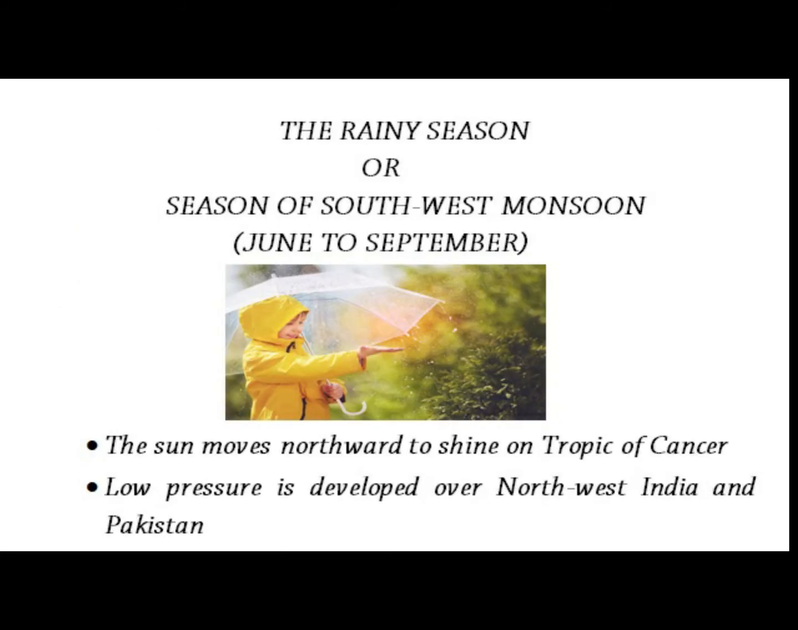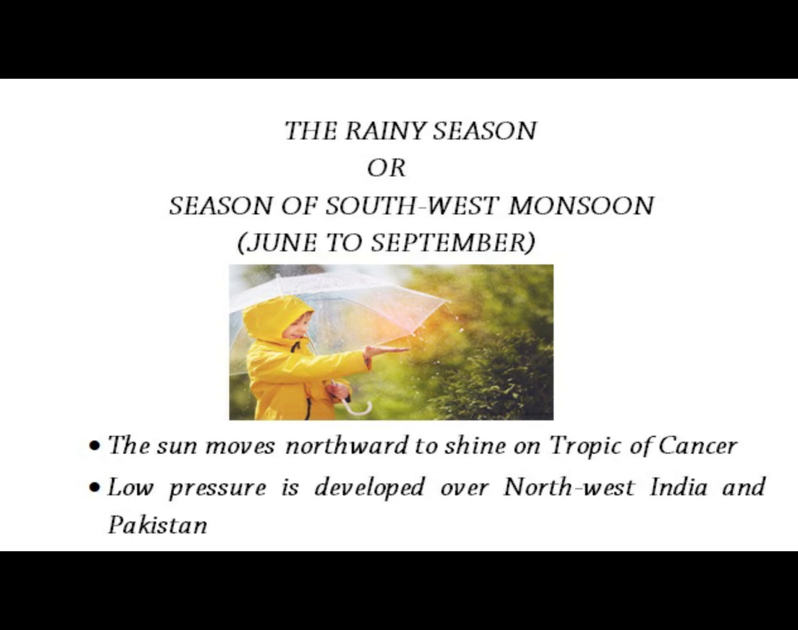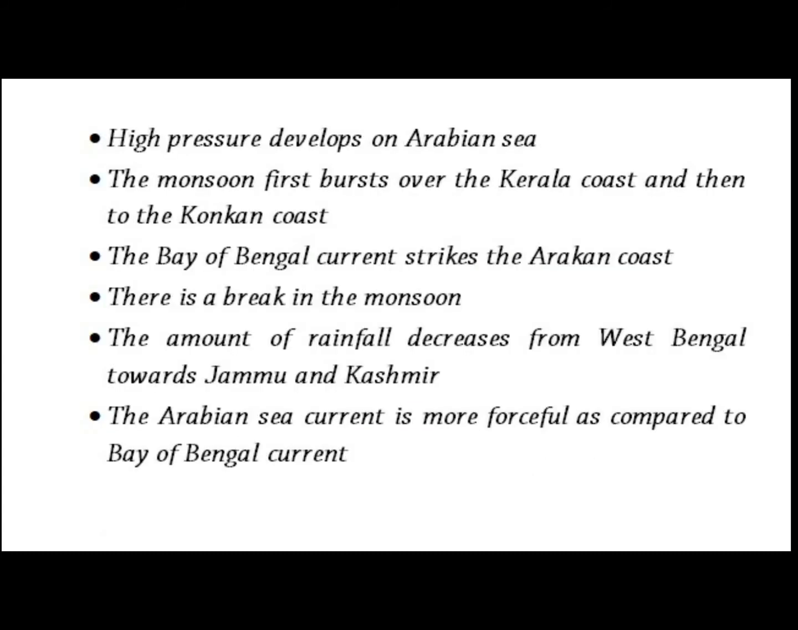The next season is the rainy season or season of southwest monsoon, which starts from June and lasts till September. At this time, the heat continues to rise as the sun moves northward to shine over the Tropic of Cancer. Low pressure develops over northwest India and Pakistan. High pressure develops over the Arabian Sea. Winds carrying moisture start from the Arabian Sea towards northwest India.